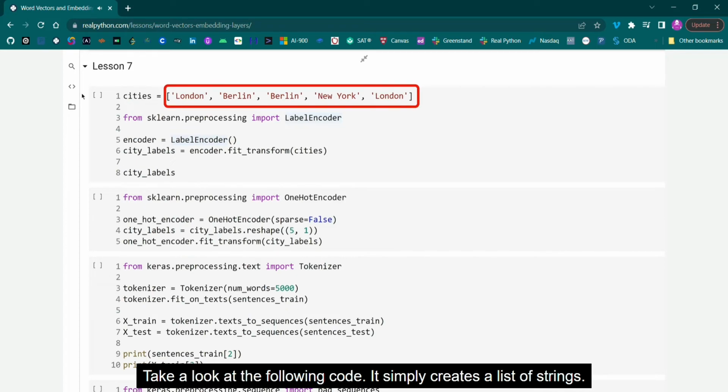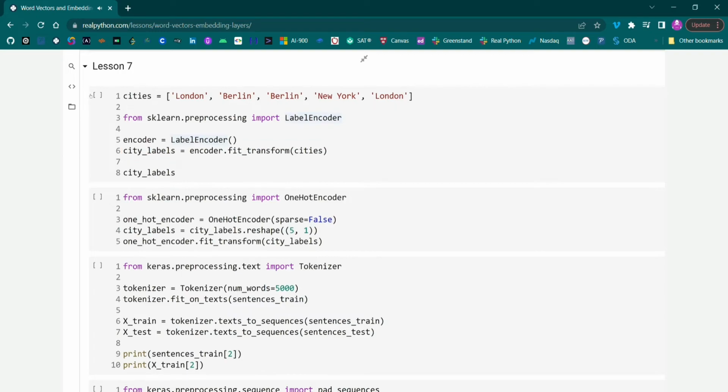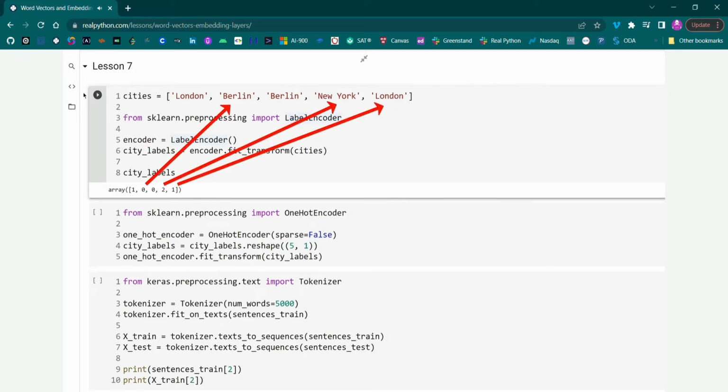It simply creates a list of strings. The label encoder from scikit-learn will create a unique integer value for each member of the list. And you do this by calling the fit_transform method. So it assigns 0 to Berlin, 1 to London, and 2 to New York.